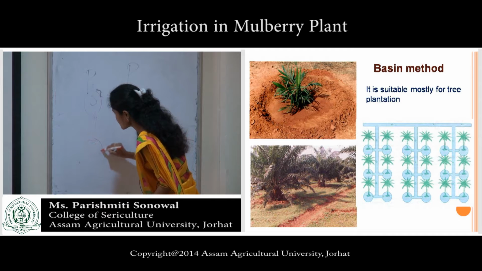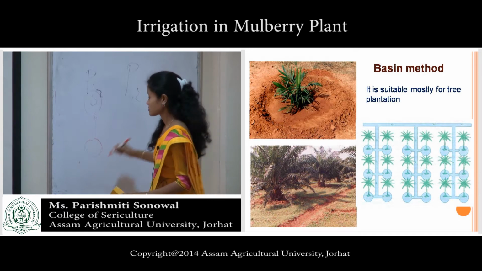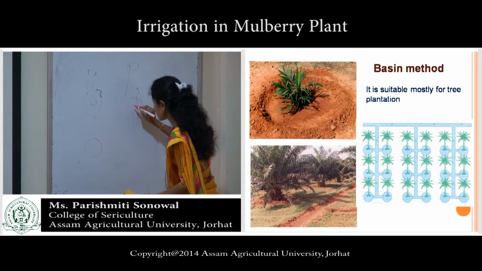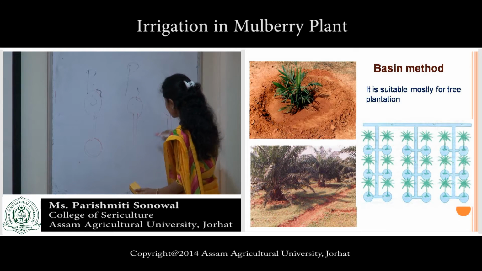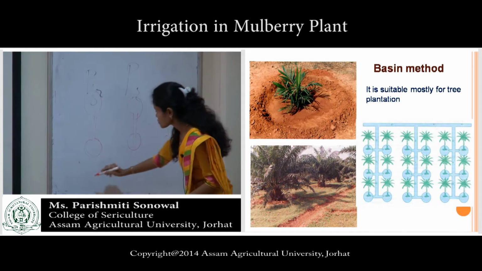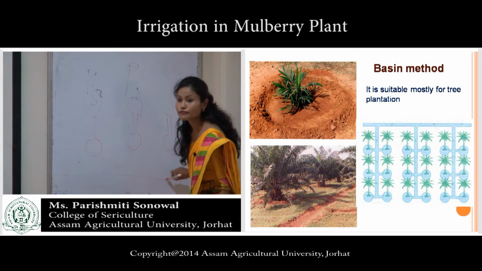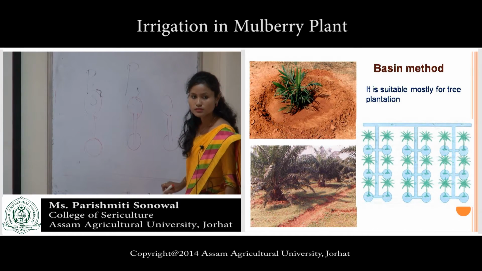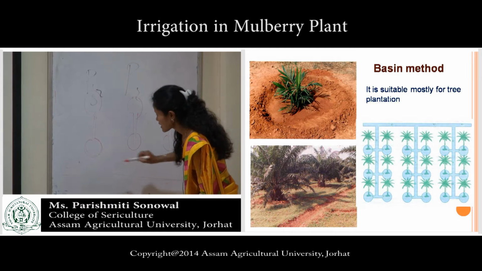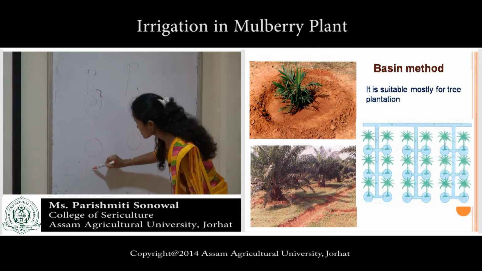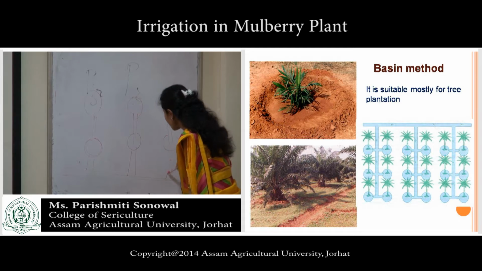This is the basin. It should be deep. This is another tree, mulberry tree. Basin. So there will be a common channel like furrow. There will be a common channel, and this way it will be connected.